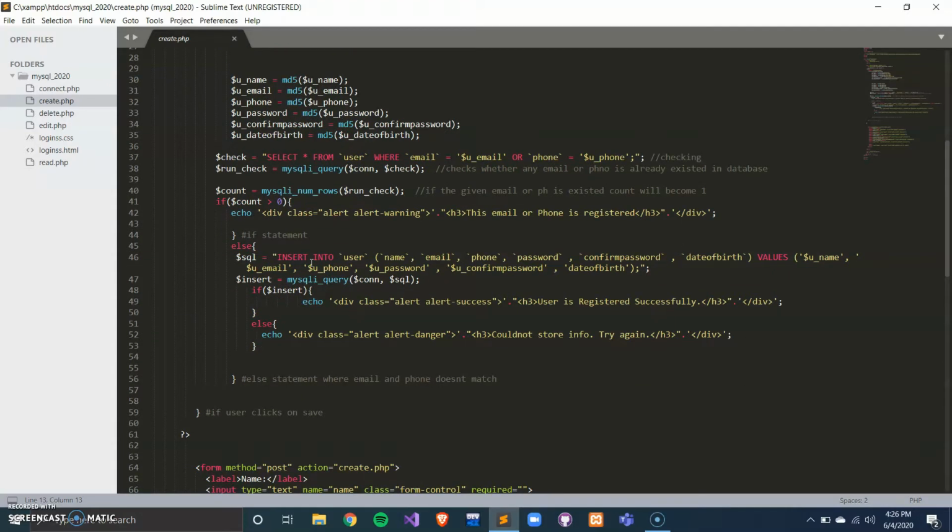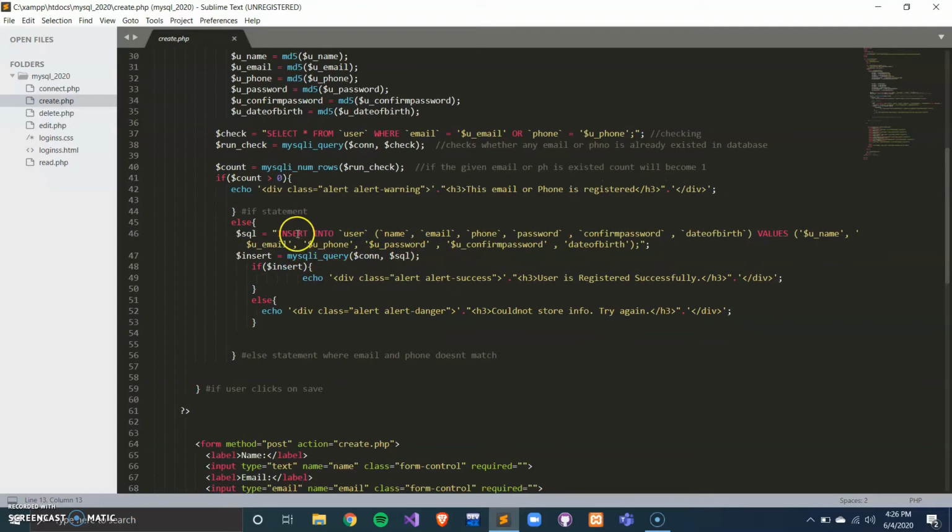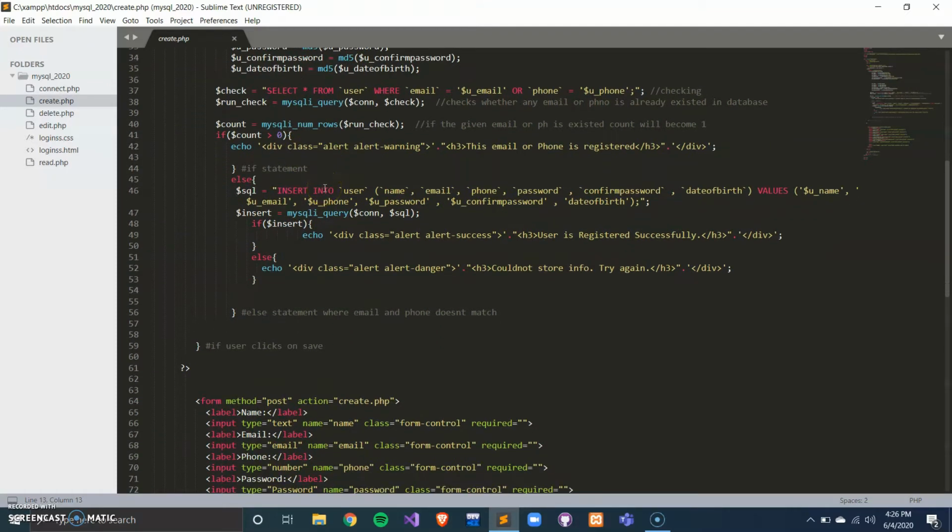For this, I have created an encryption algorithm in which all the data entered by the user will be encrypted and stored in a database. And we can fetch the data from the database and we can edit or delete the data.